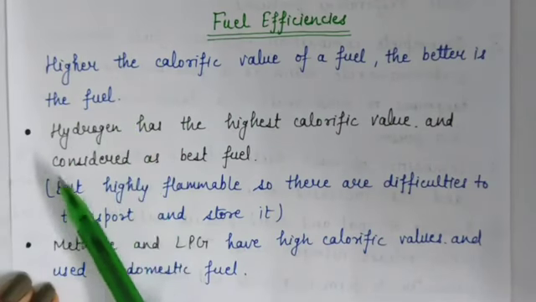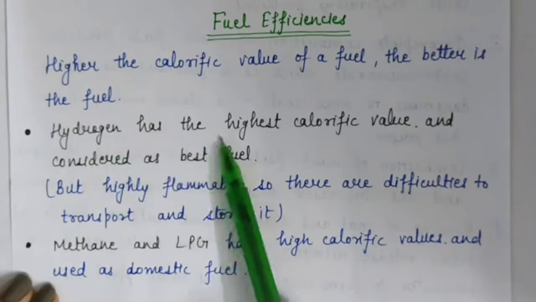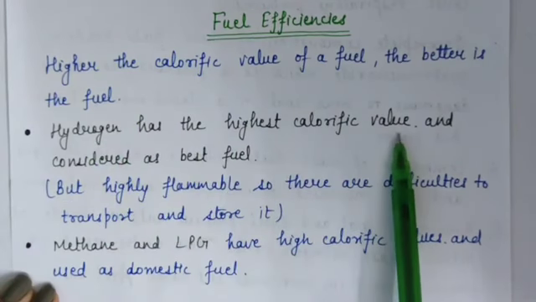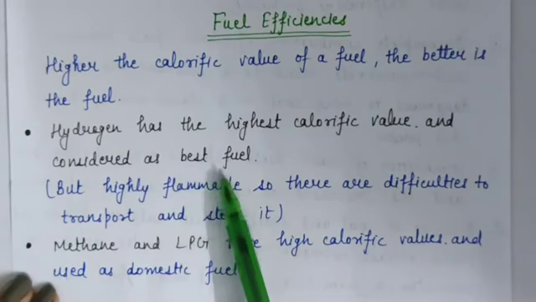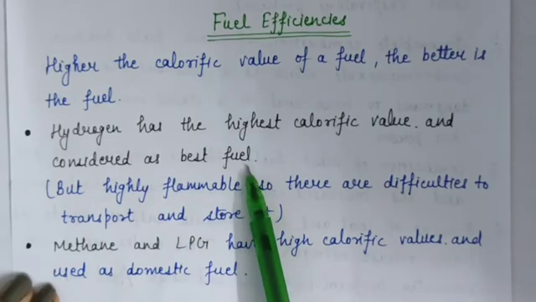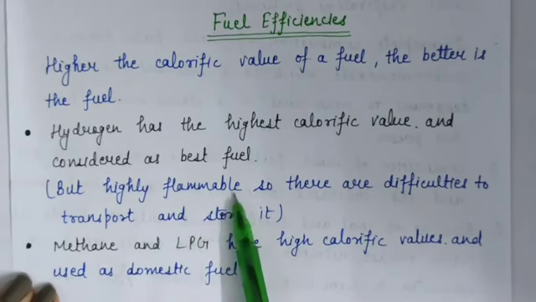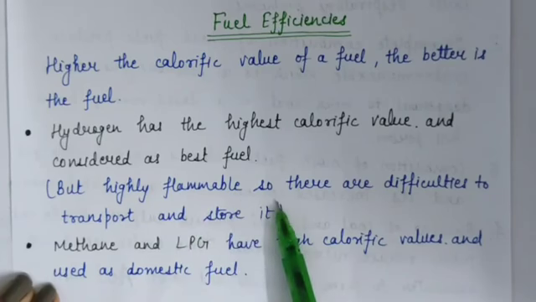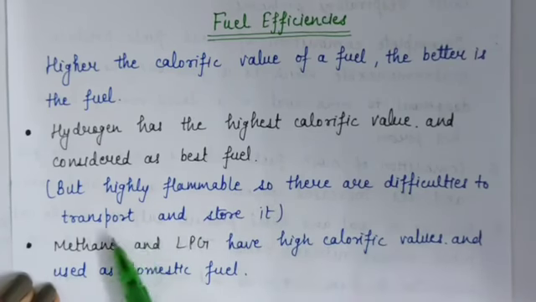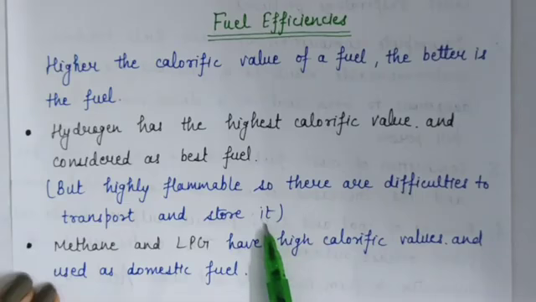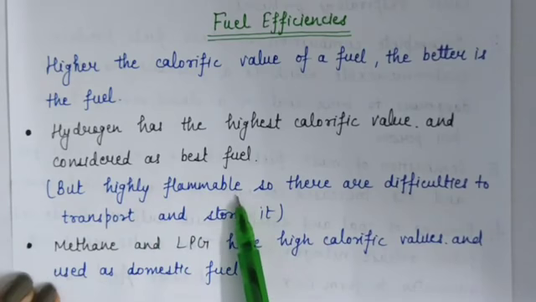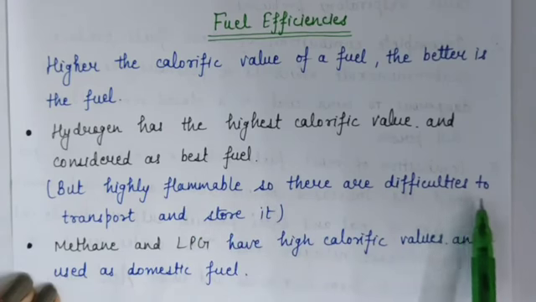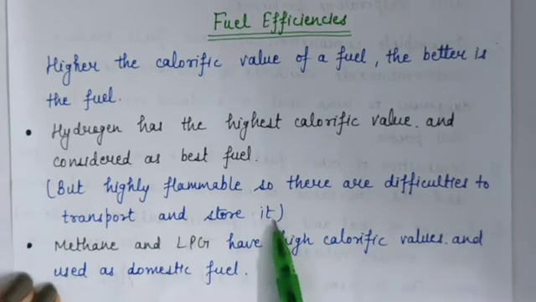For example, hydrogen. Hydrogen has the highest calorific value and may be considered as the best fuel, but the problem is that it is highly flammable and there are difficulties to transport and store it. Means hydrogen gas is highly flammable, so it catches fire very easily. That's why we face difficulty to transport it or to store it.